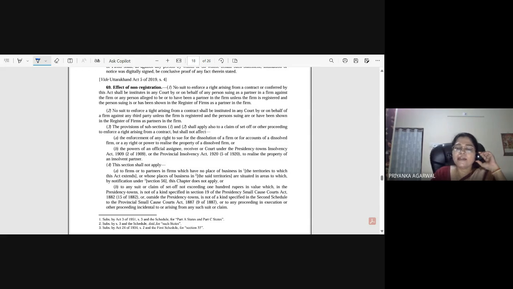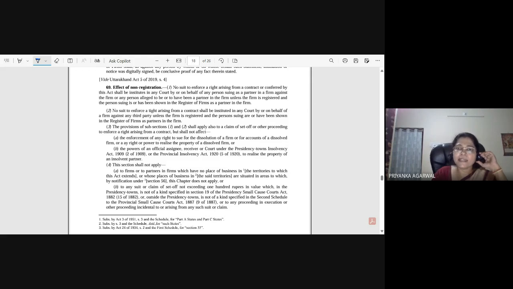Okay, and any other questions? Do you think any other restriction would be there on the partnership firm because of non-registration? These three are the only ones: a partner cannot sue the firm or other co-partners, the firm cannot sue a third party, and they cannot claim set off or other proceedings based upon the contract of more than 100 rupees. These are the three things which the firm cannot do because of non-registration.